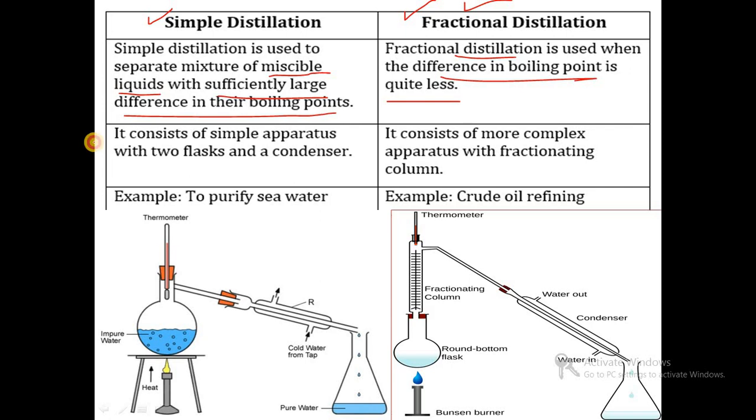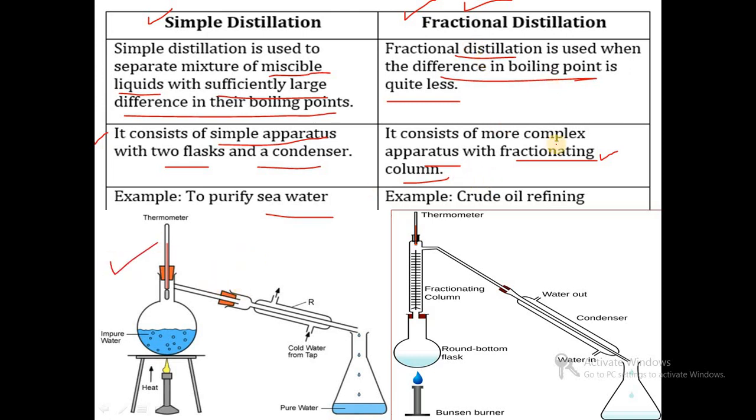Simple distillation consists of simple apparatus with a flask and condenser, as in this simple diagram. But fractional distillation consists of more complex apparatus with a fractionating column. An example of simple distillation is purifying seawater, or the acetone and water mixture we have seen, distilled by the simple distillation technique as per this diagram.